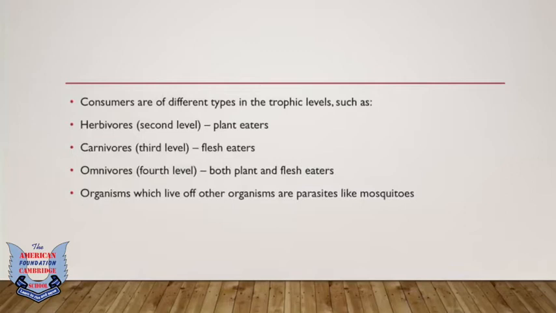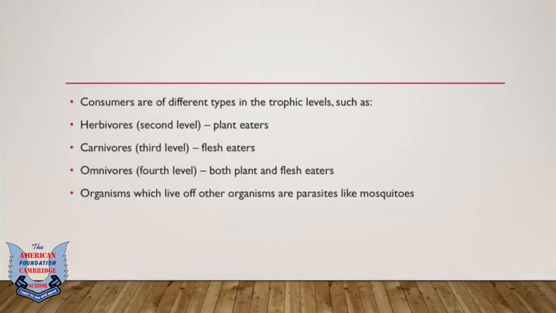So herbivores are the second level of the trophic level, which are the plant eaters. So it could be us also, but usually the animals like cows and goats, or I'd say ducks, they're dependent on plants, so they're known as herbivores. Then we have carnivores, which are flesh eaters. That too can be us, but can be animals like lions, which only eat flesh. Could be in a form of a deer or any animal, any bird, any creature.